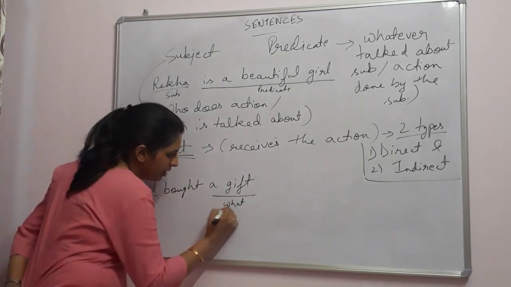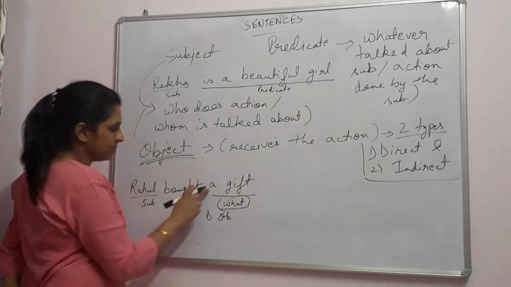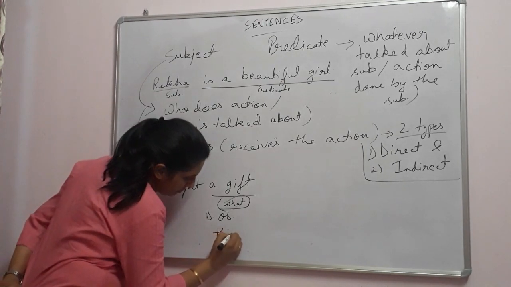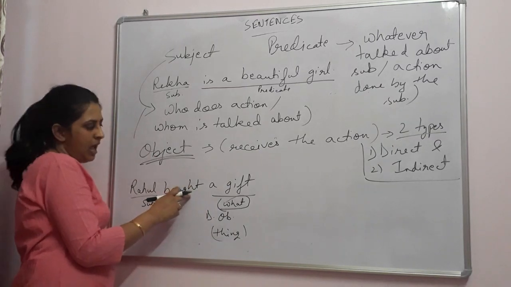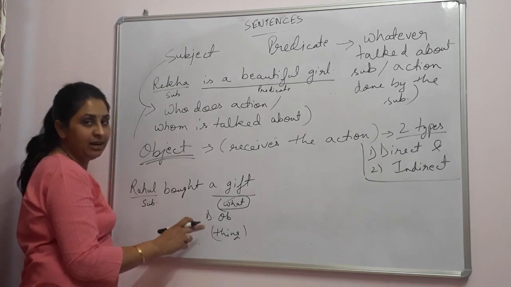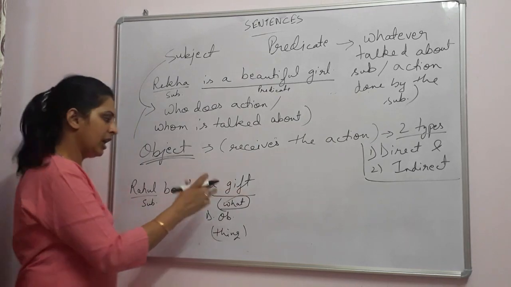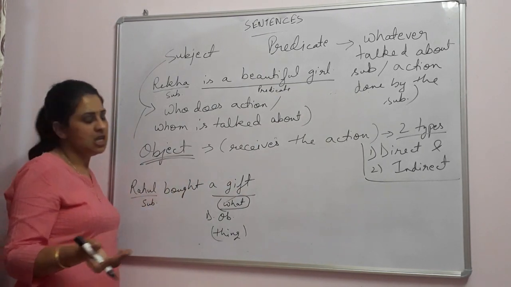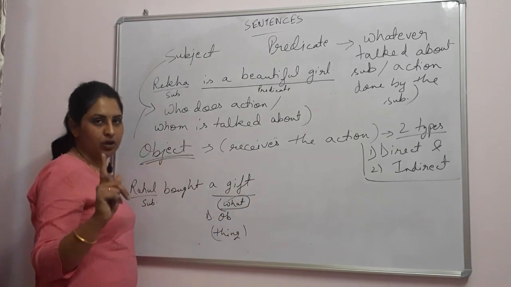So this becomes our direct object. Okay. This becomes our direct object, and direct object is always a thing. Remember that direct object comes when we ask the question word what after the verb, and whatever the answer comes of the question word what, that is a direct object, and it is always a thing. We can further extend this. We can have only a single object in the sentence, like in this one, Rahul bought a gift. It gives a complete sense. So there is no need to further extend. So it is complete. This shows that we can have one object in a sentence.